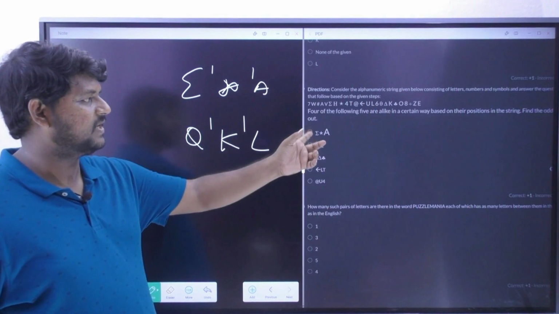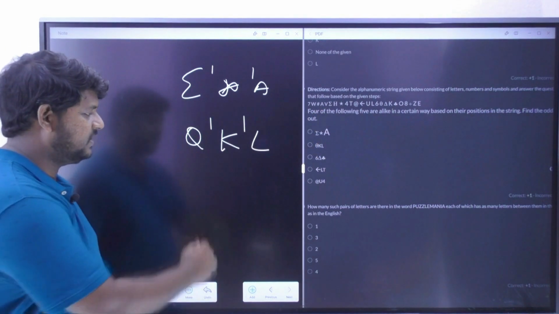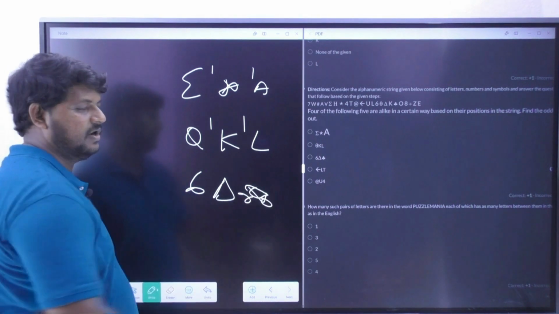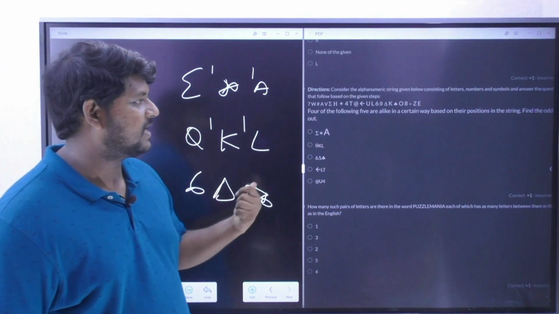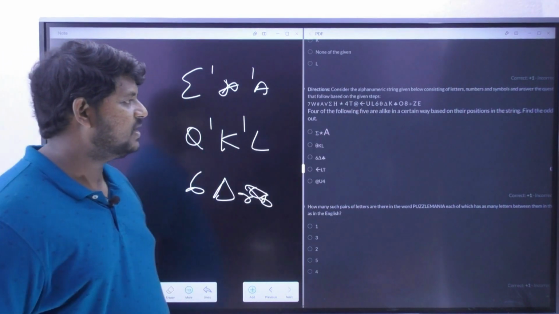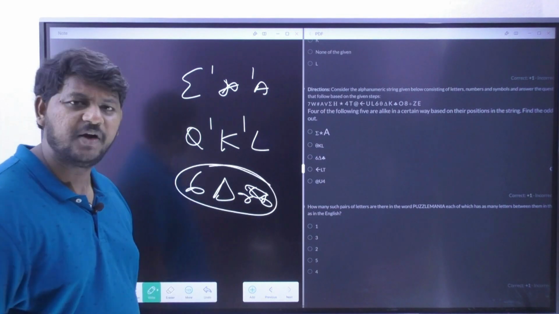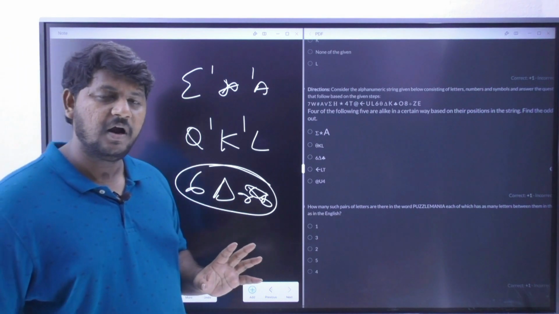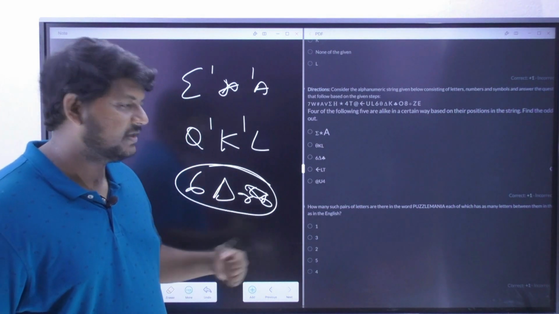The first one is also the same thing, sigma star and as well as sigma A. Now let's go with this 6 delta and that leaf, whatever it is. Okay, I'm not good at drawing, so let's observe here. 6, right side delta should be there with a difference of 1, and 6 U is available with a difference of 1. So this is my answer, option number 3. I don't have to worry about the next 2 as well, because in the odd man out of 5, 4 should be following in a particular way. So our answer is definitely the third one.